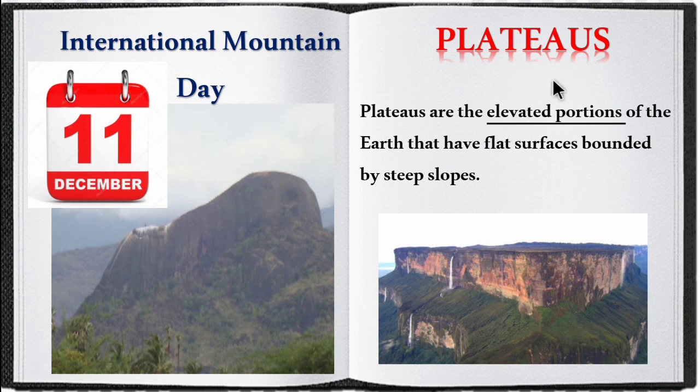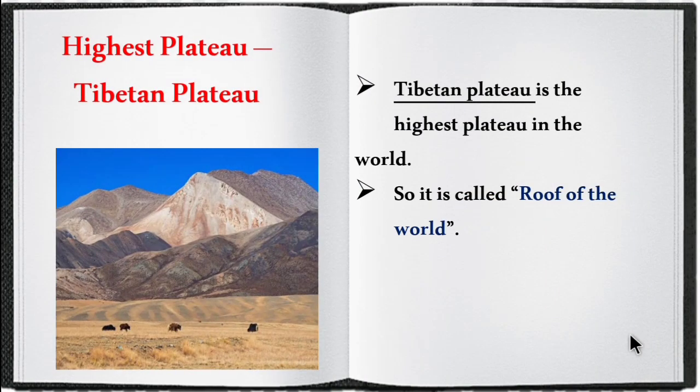Now let's see about plateaus. Plateaus are elevated portions of the earth that have flat surfaces bounded by steep slopes. Elevated means above the earth's surface. The highest plateau in the world is the Tibetan Plateau. It is otherwise known as the roof of the world.